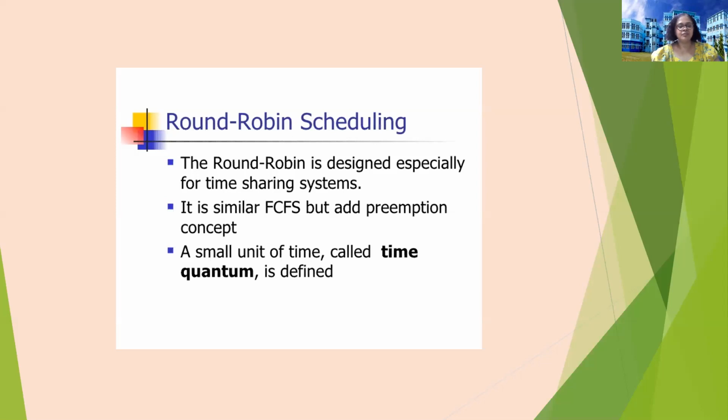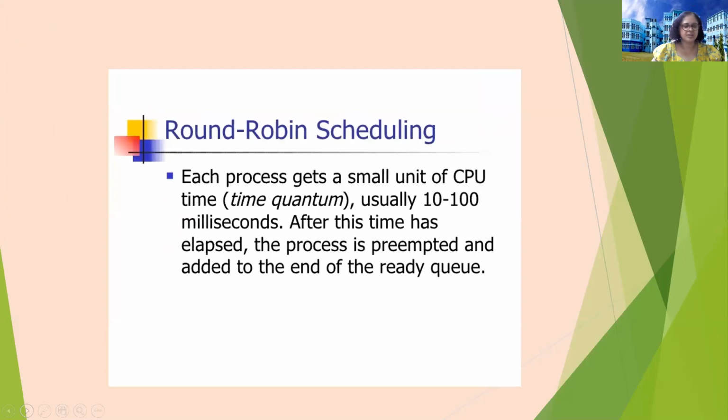A small unit of time called time quantum is defined. Time quantum is the time slice which is allocated to each and every process. Each process gets a small unit of CPU time, usually 10 to 100 milliseconds. See, what is the time slice?